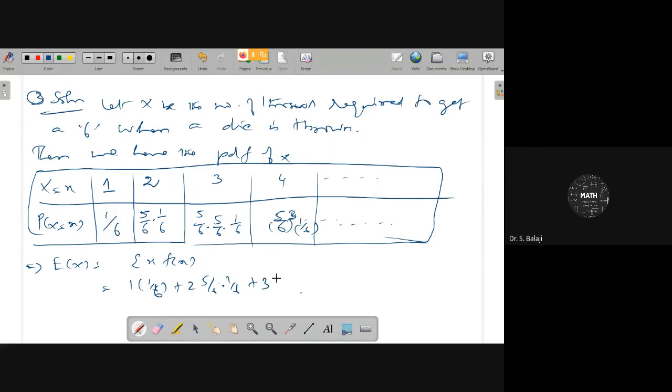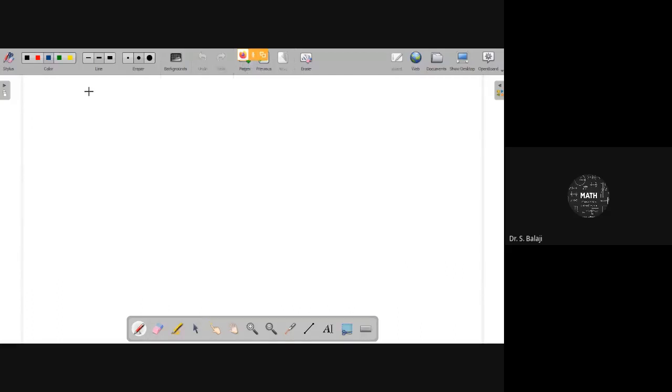Similarly, 4 into 5 by 6 power 3 into 1 by 6, plus etc. In that manner you can move it. Therefore, each and every time you take 1 by 6 as a common element. Therefore, it will be 2 into 5 by 6 plus 3 into 5 by 6 square and plus etc. It moves like that here.